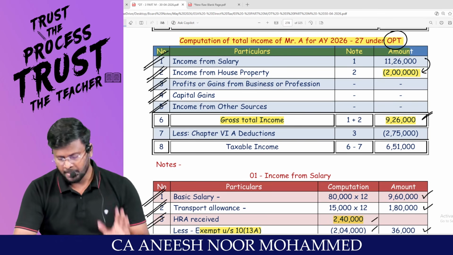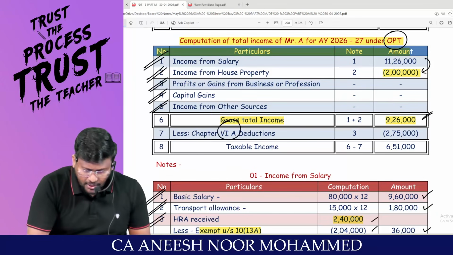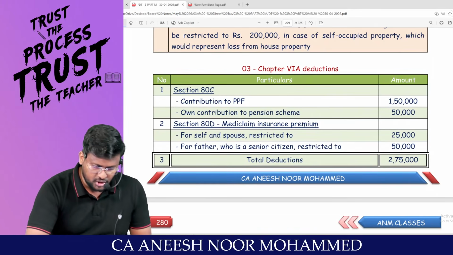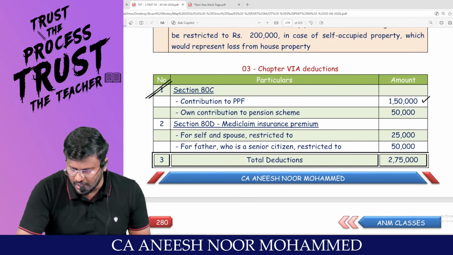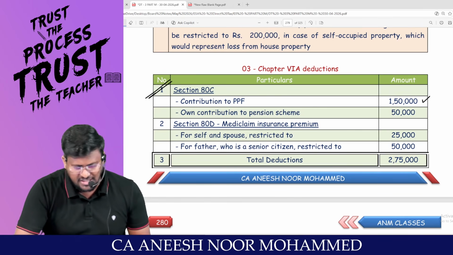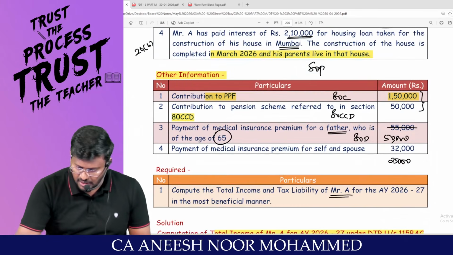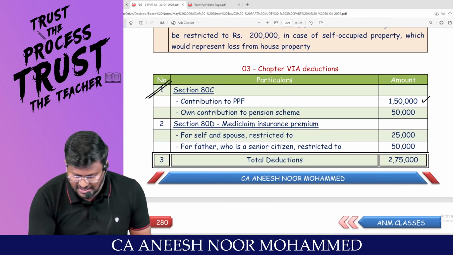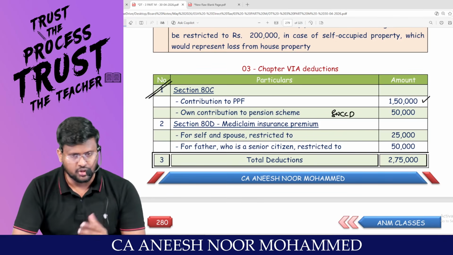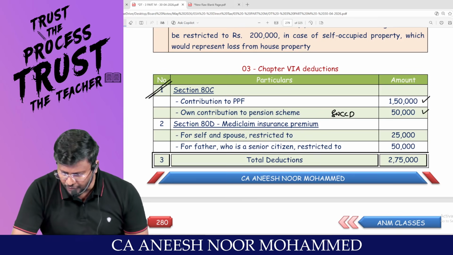Am I right? From that, you are entitled to claim chapter 6A deduction if you are travelling through the optional tax regime. Under 80C, PPF, 1,50,000. Own contribution to pension scheme, which is 80CCD. Am I right, sir? Own contribution. How much rupees, man? 50,000.